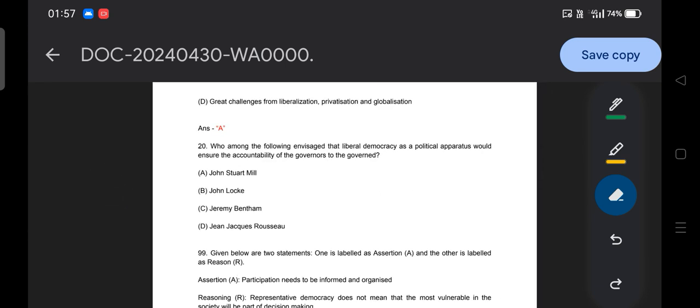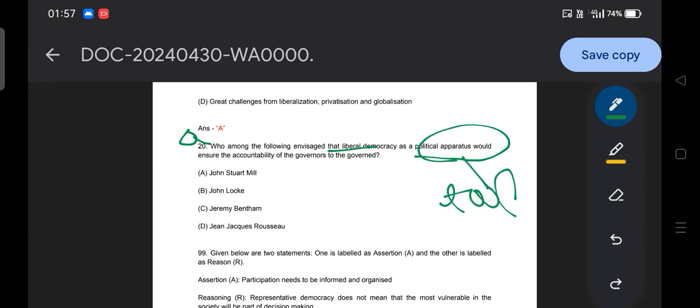Who among the following emphasized that liberal democracy as a political apparatus, a tool, would ensure accountability of the governors to the governed?